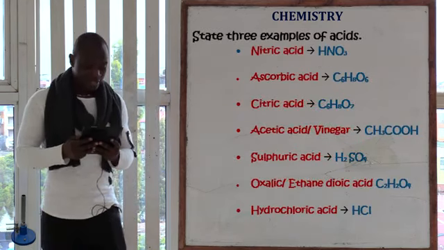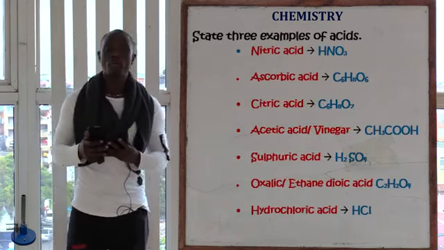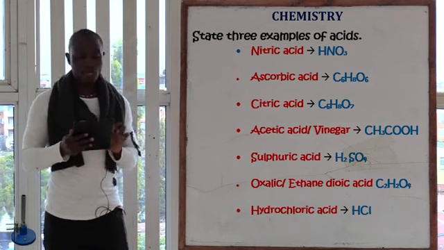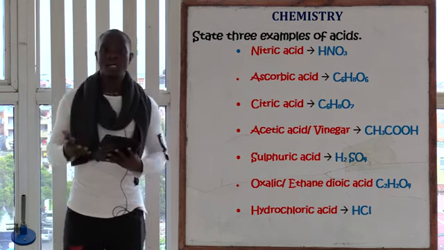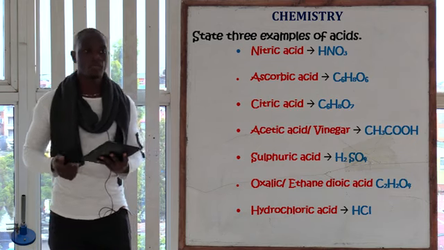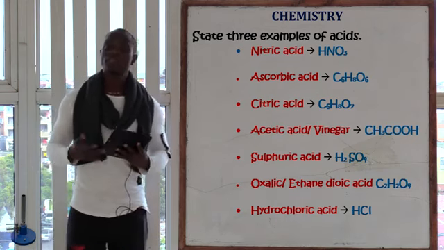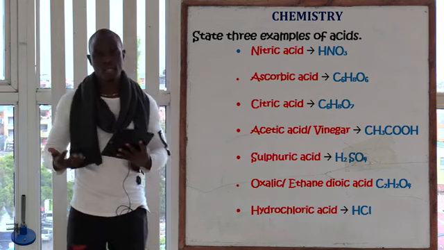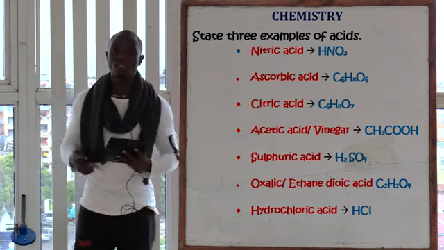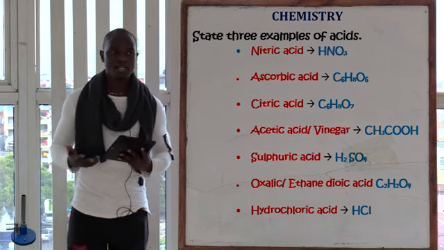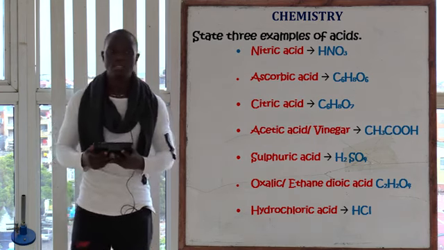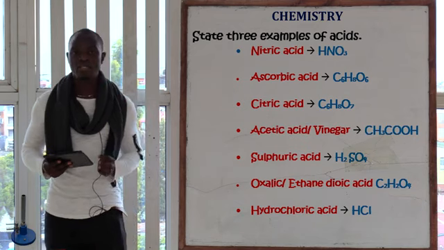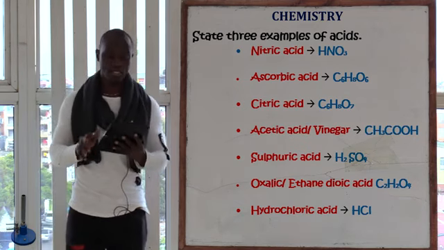So question number 6 is asking, state 3 examples of acids in the laboratory. Here we have very many acids. For example, we have nitric acid, citric acid, sulfuric acid, hydrochloric acid, ascorbic acid, acetic acid, and oxalic acid, whose other name is ethanedioic acid.